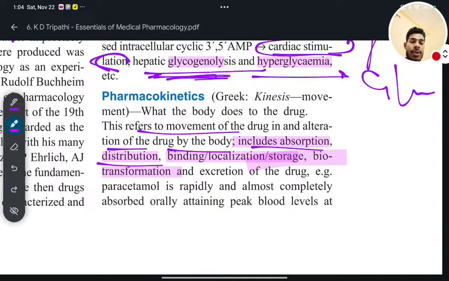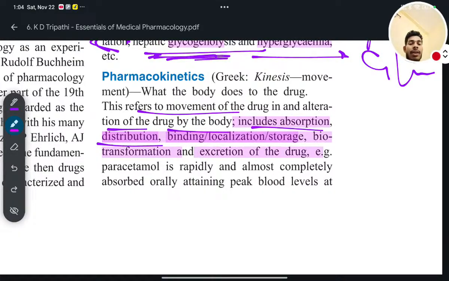So biotransformation means metabolism. Metabolism means change in the chemical nature. That is called biotransformation. And excretion. So excretion of the drug.